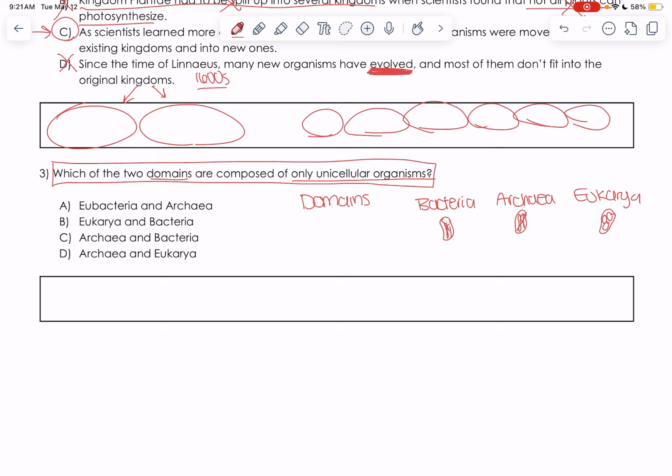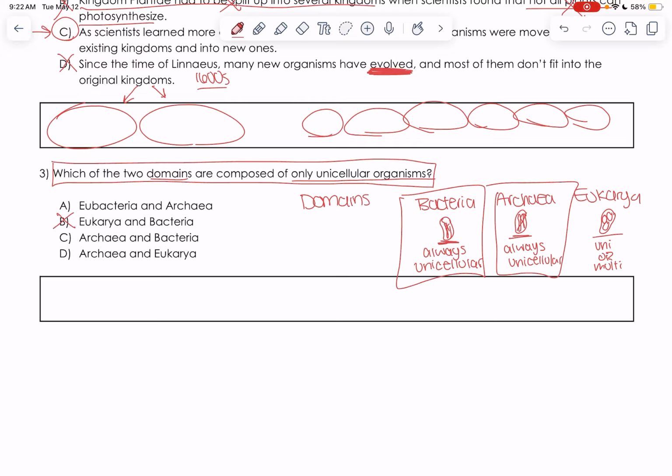So this tells us about whether organisms can be uni or multicellular. If you are a pro at making a mess, that disorganized cell is always going to be by itself. You can never take a prokaryotic cell and build it into a tissue, okay? Same thing with archaea. It is always going to be unicellular. The reason that eukarya can be uni or multicellular is because it's organized. And so that organization lets us build up into multicellular organisms. Okay, so my answer is bacteria and archaea.